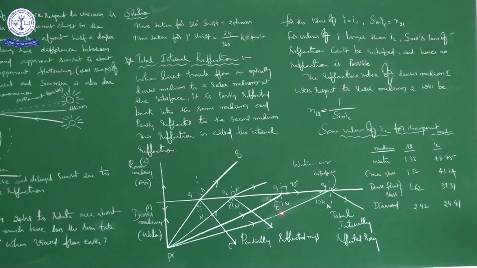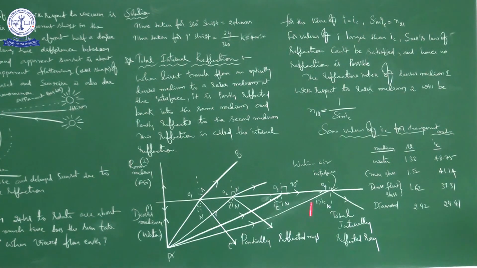From this chapter, ray optics, these two things have a lot of importance, from a board point of view or NEET or mains point of view. These two definitions, and solving the problems related to them, are also very important.